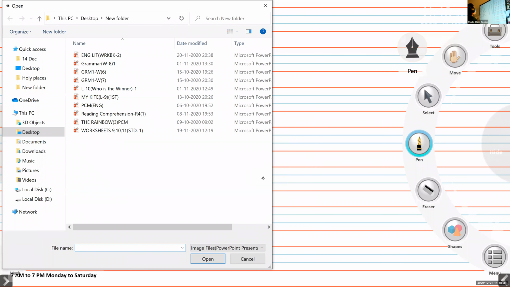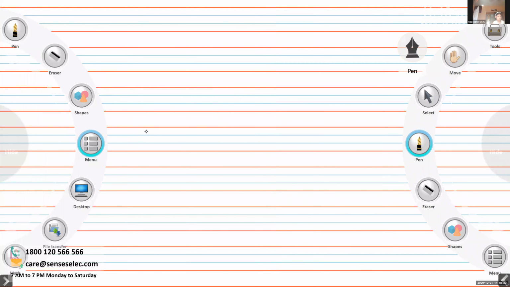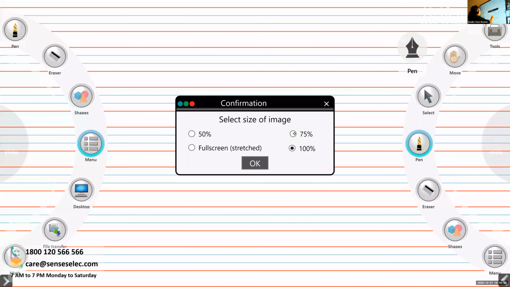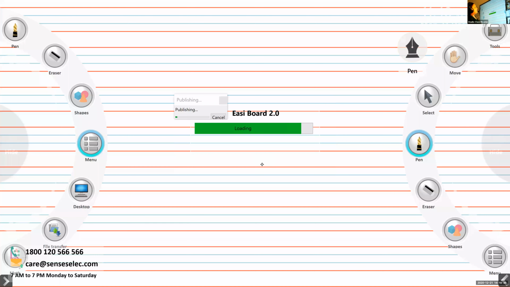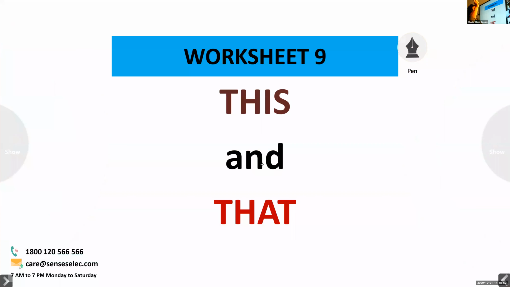Okay. Worksheet 9. This and that. That is very simple, right? Yes. When we speak about one thing that is very close to us or near us, which word do we use? This or that?